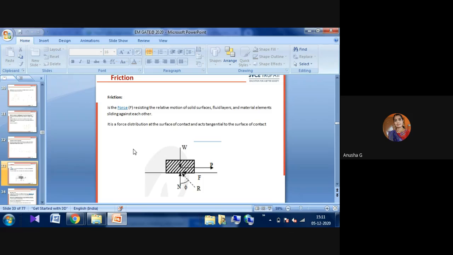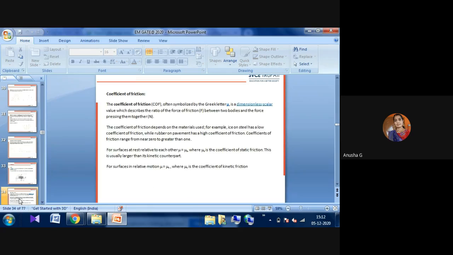Next topic is a very, very important topic, that is friction. We have to know about friction here. Friction is the force that resists the relative motion of solid surfaces, fluid layers and material elements sliding against each other. Friction is when there is some force applied on the body. The force distribution on the surface, tangential to the surface of contact, is known as the frictional force. Suppose a vehicle is moving on the road: the wheel and the road moving against each other is one type of friction here.